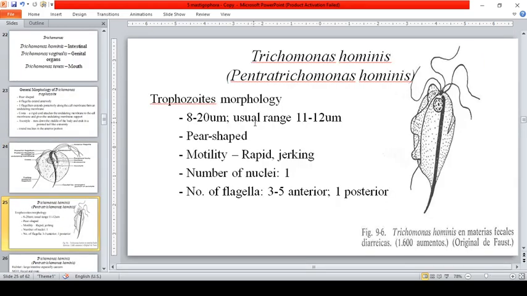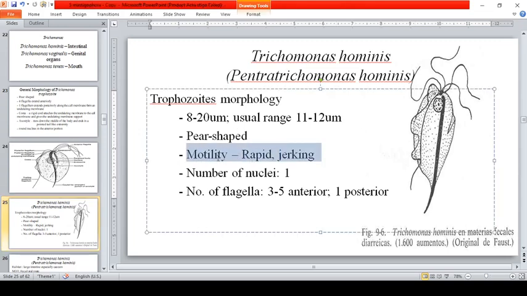Okay, so the Trichomonas hominis, other term, that is the Pentatrichomonas hominis. Trophozoite morphology: they are pear-shaped, motility is rapid, jerky, tumbling motility. Number of nuclei, 1 only. Number of flagella, 3 to 5 in the anterior and 1 in the posterior. Okay, so 3 to 5.